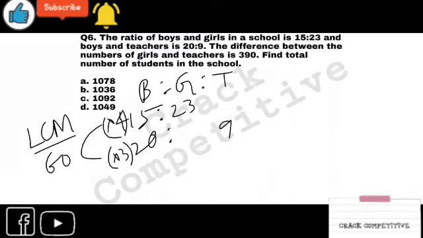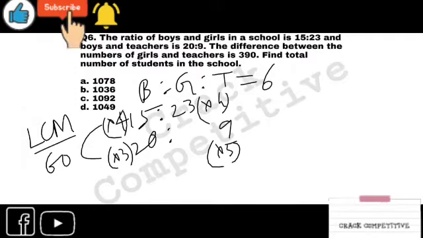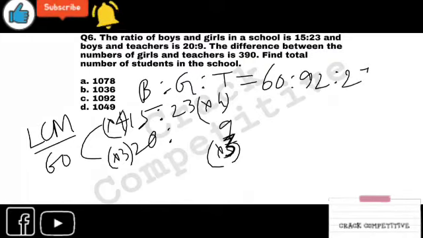So you have to multiply 4 here also, and 3 here also. So what will be the simplified figure? B is to G is to T equals 60 is to 92 is to 27.